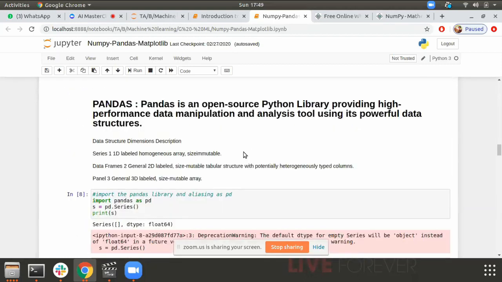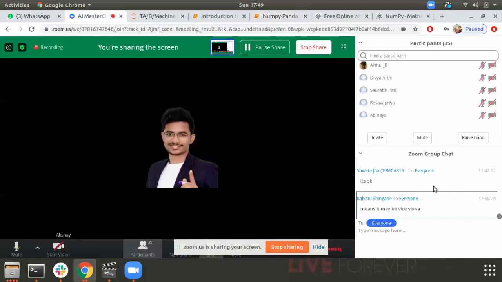The next topic will be pandas. Okay, it may be vice versa. Sorry, I didn't get it, Kalyani. It may be vice versa, meaning what? Can you just elaborate?